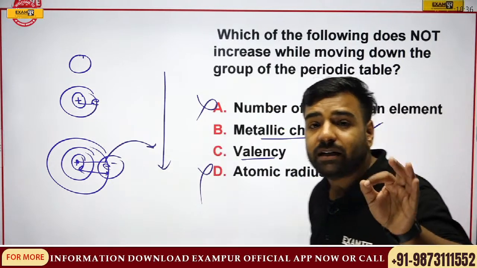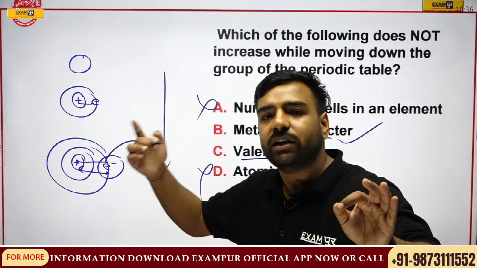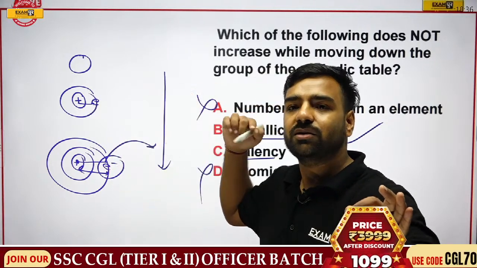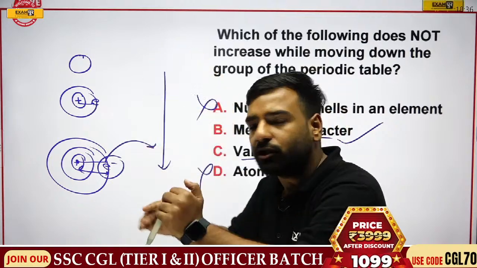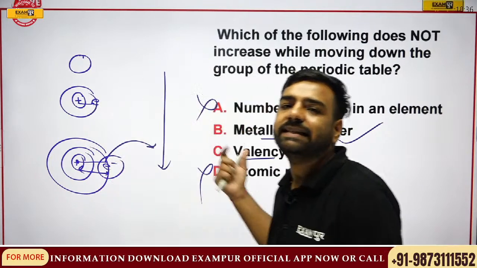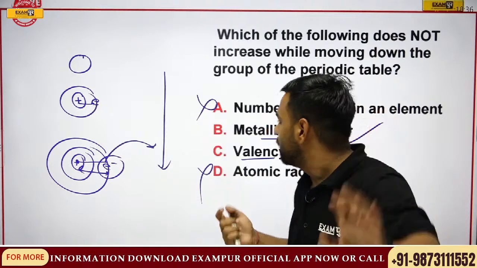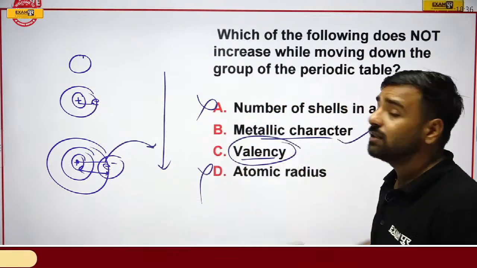Why? What is metallic character? Metals easily donate electrons. Non-metals take electrons. So if I talk about metallic character from top to bottom, electrons are far apart and can easily come out. Easy? So what is left now? It's the valency. Now what's the valency?